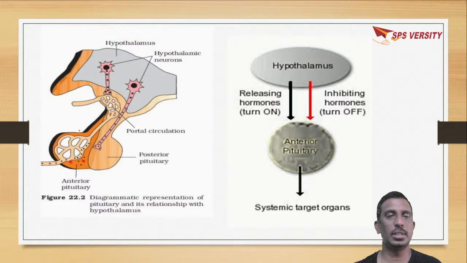So here if you see, this is the anterior pituitary, this is the posterior pituitary, and this is the hypothalamus.